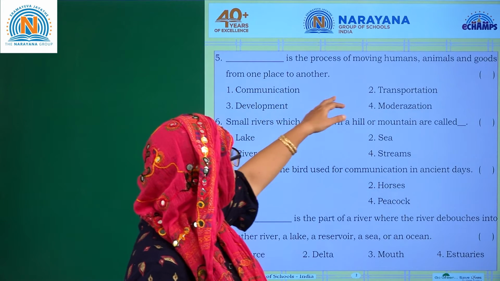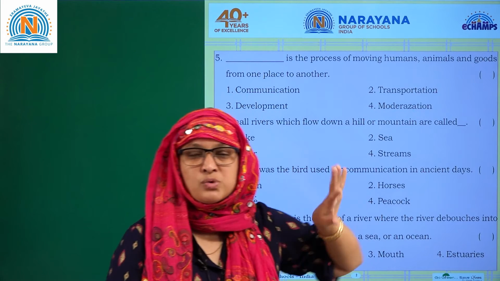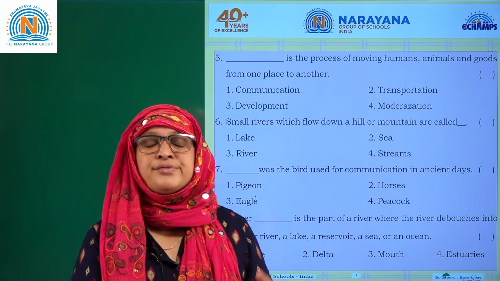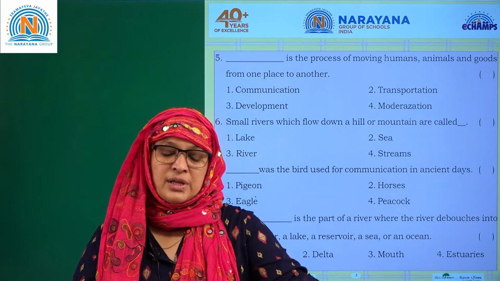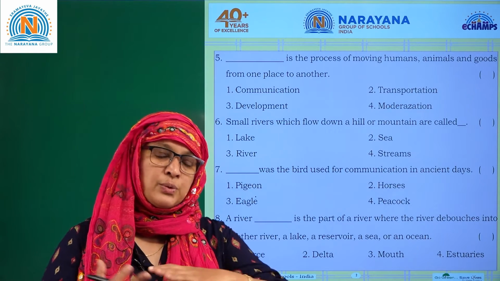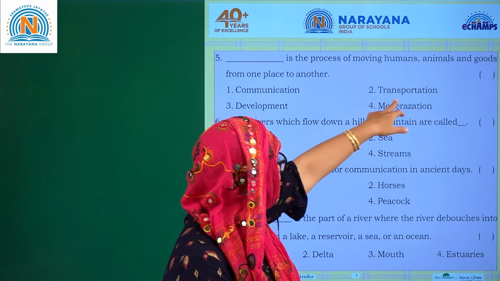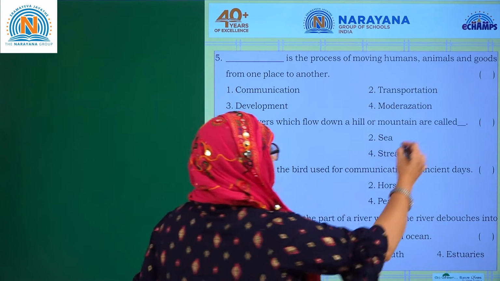Dash is a process of moving humans, animals and goods from one place to another place. It's very simple to understand. So that is nothing but transportation, right? With the help of transportation, we can move from one place to another place. It's not only humans, even animals also, goods and animals. So let's see, communication, transportation. 2 is the answer.